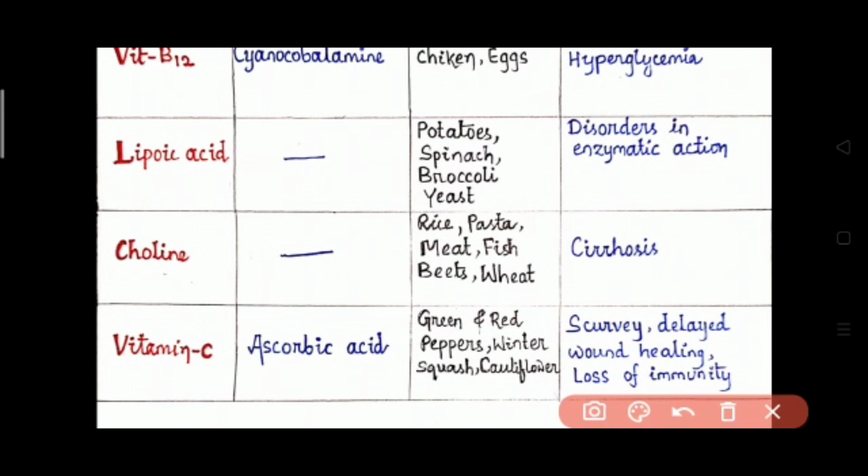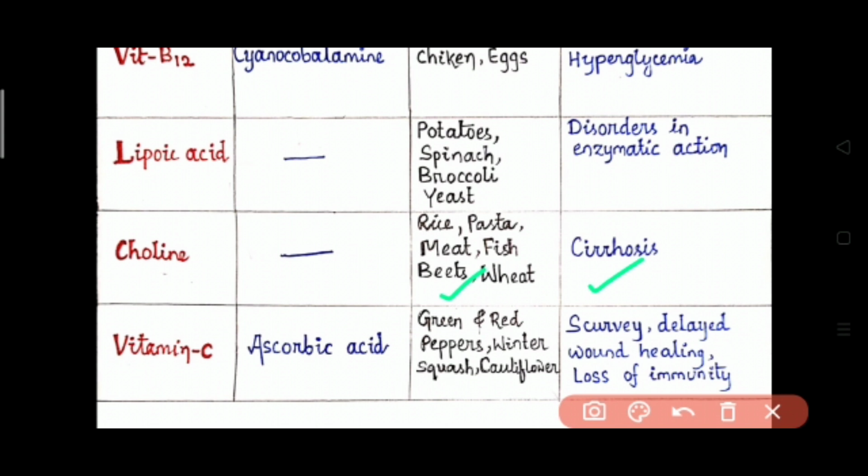Then vitamin choline. The sources from where we find choline are rice, pasta, meat, fish, beets, wheat, etc. Then the disease that is caused due to the deficiency of choline is cirrhosis.